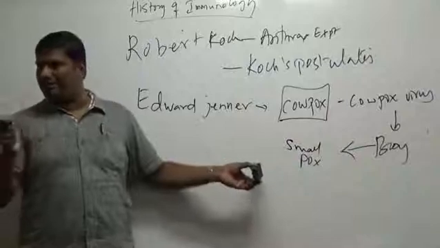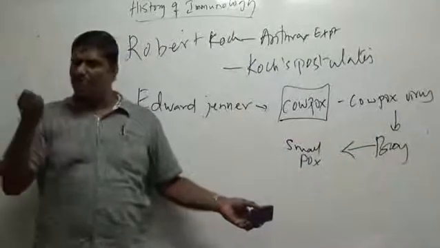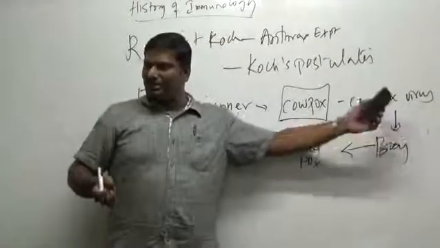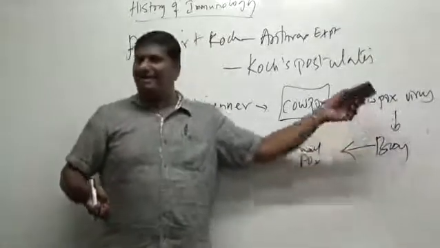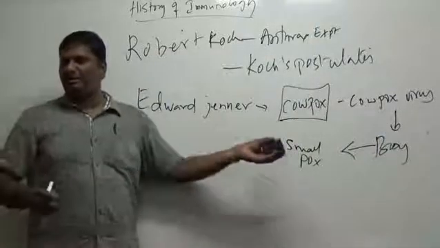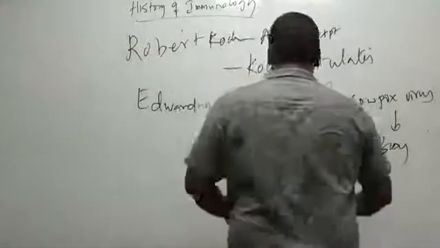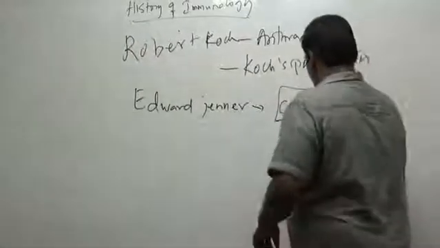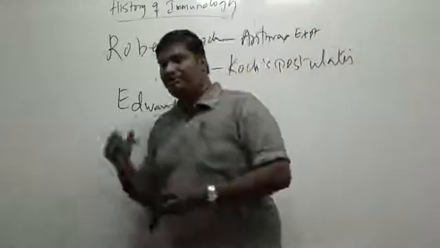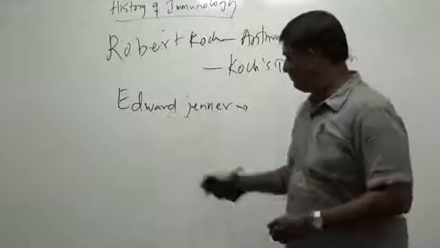So it didn't have any side effects, even though the same thing was followed by Chinese, what they did was they used the smallpox shells directly. But unlike them, he used a mild variant of the smallpox, which is the cowpox, and then developed immunity, or he exempted the people from getting the smallpox by administering the cowpox virus. Okay, so this was the contribution of Edward Jenner. So basically the concept of vaccination was developed by Edward Jenner.